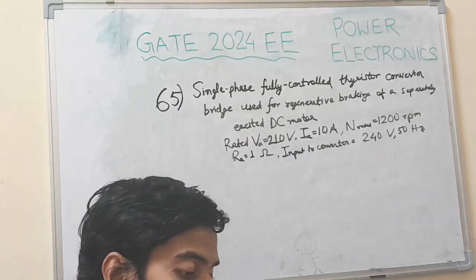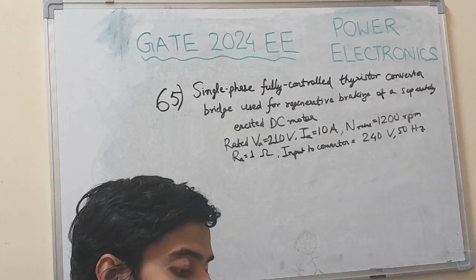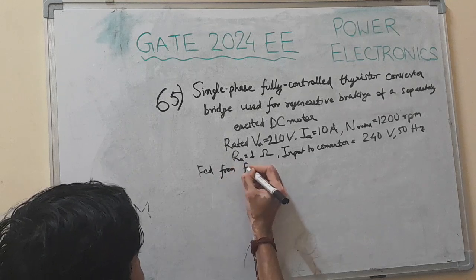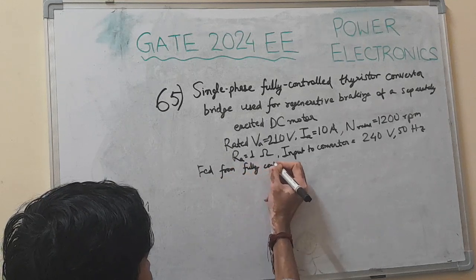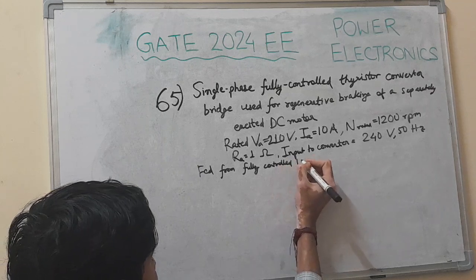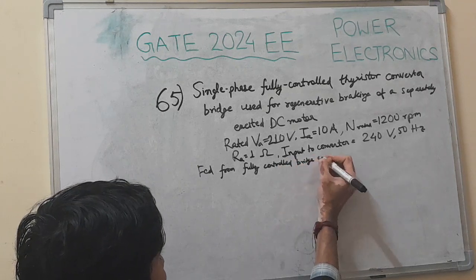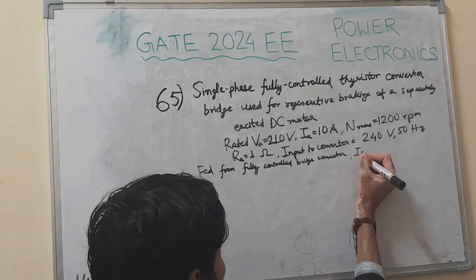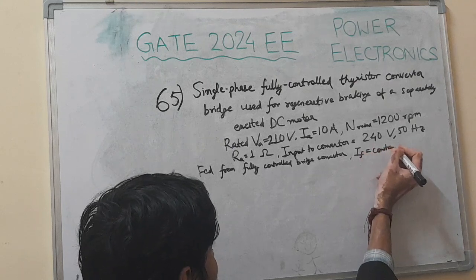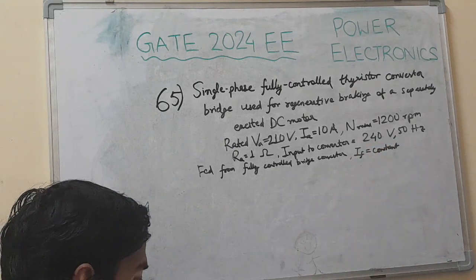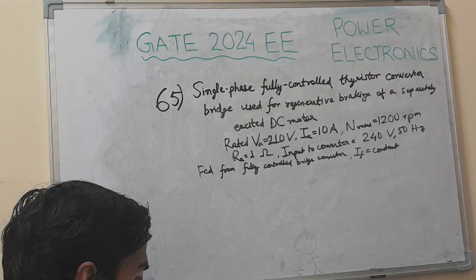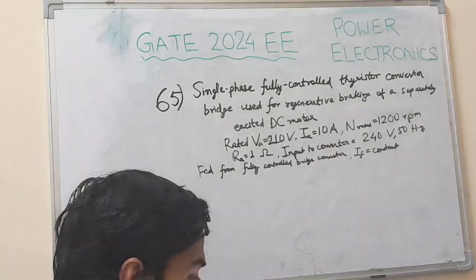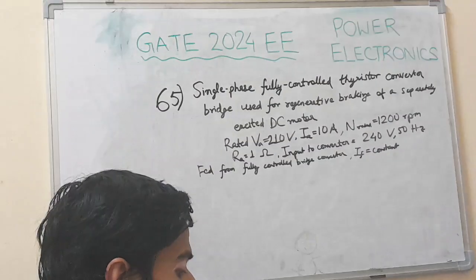Armature of DC motor is fed from fully controlled bridge converter. Okay, and field current is constant. For IA to be maintained at rated value, that is 10 ampere, what is the triggering angle alpha of the converter bridge?